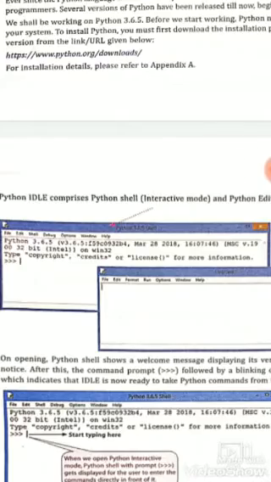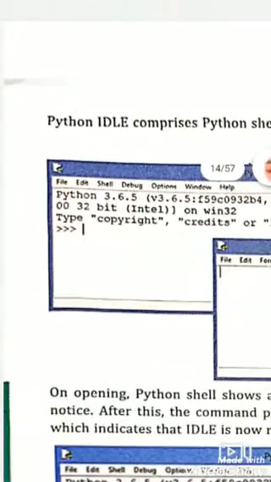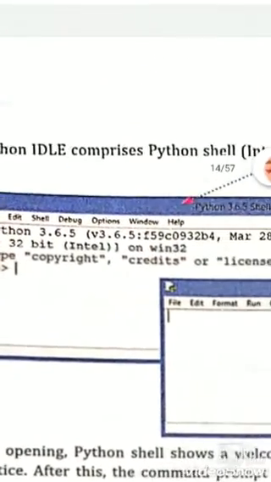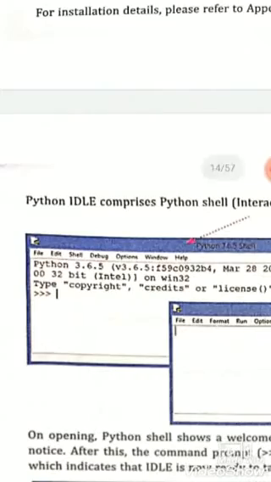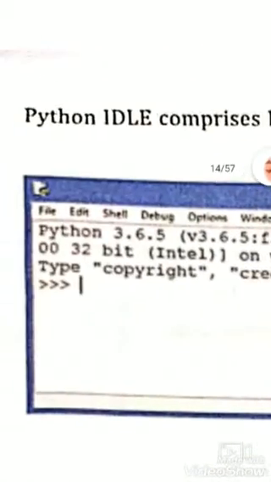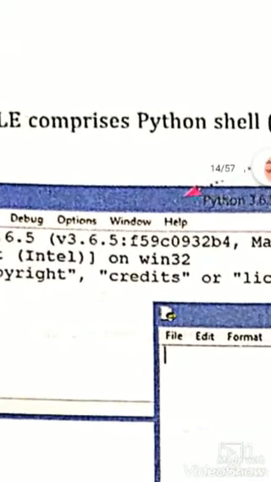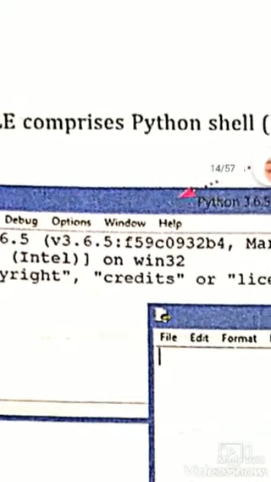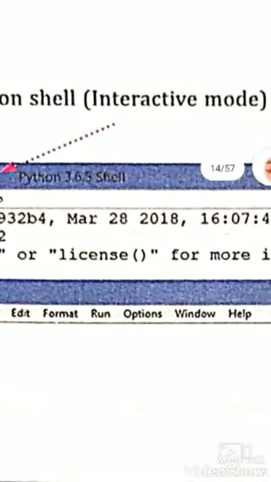In Python IDLE there is the Python prompt, that is the three greater than signs, and this window is called the Python shell. This is the window where lots of file menus are given. Python 3.6.5, that is the Python shell.